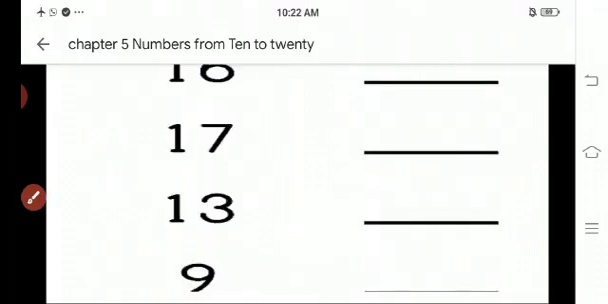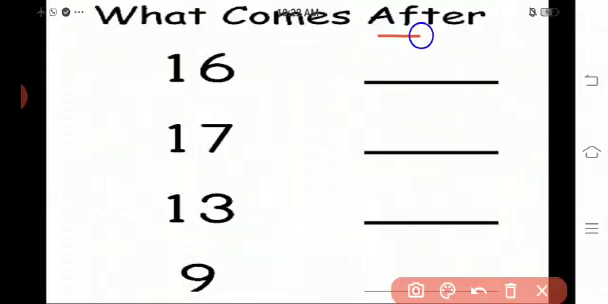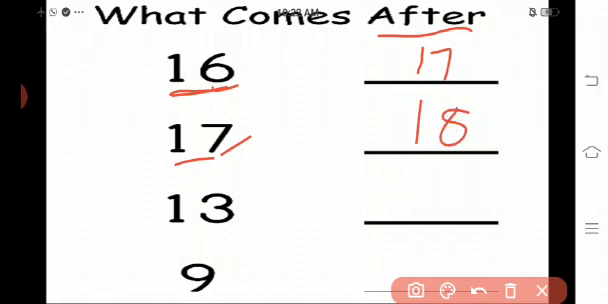Now we are going to see after numbers. Okay, what comes after? See children, what number is this? 16. What comes after 16? 17. See the next number. 17. What comes after 17? 18. See the next number.